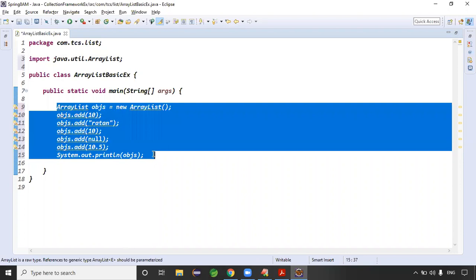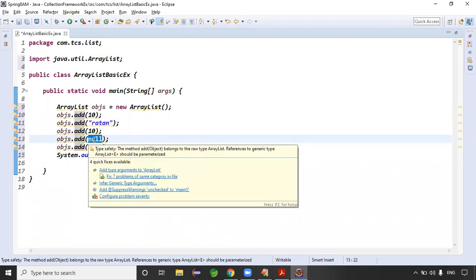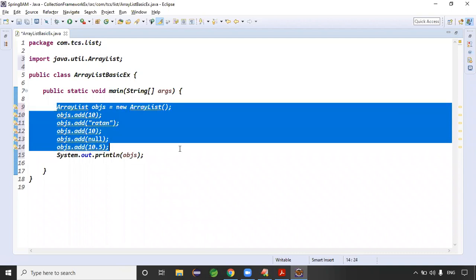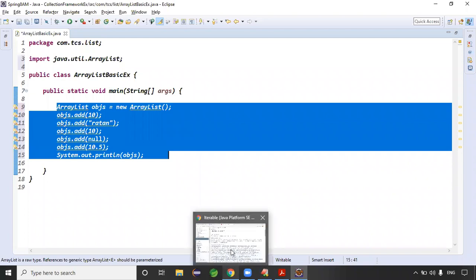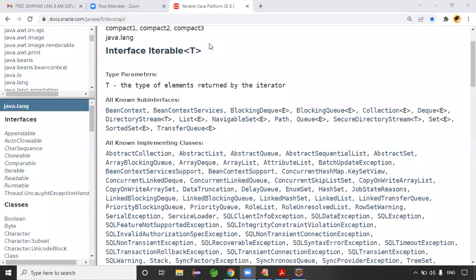Number 1 pointer is duplicates allowed. Number 2 pointer, list allows null values. Every collection class allows null values, it's not a problem. And list insertion order is preserved. List is an ordered collection, guys. List is an ordered collection means in which order we insert the data, the same order we get the output. Is list ordered or unordered? List is an ordered collection.